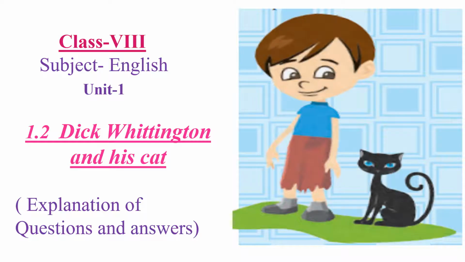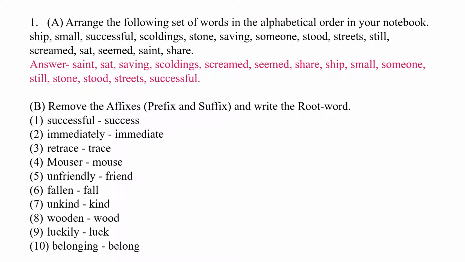In this lecture, we are going to learn about question and answers of the lesson Dick Whittington and his Cat from class 8, subject English. This lesson is already explained in my earlier video. You can see it, the link is given in the description box, so you can see the explanation first and then the discussion of question and answers. Question number 1.